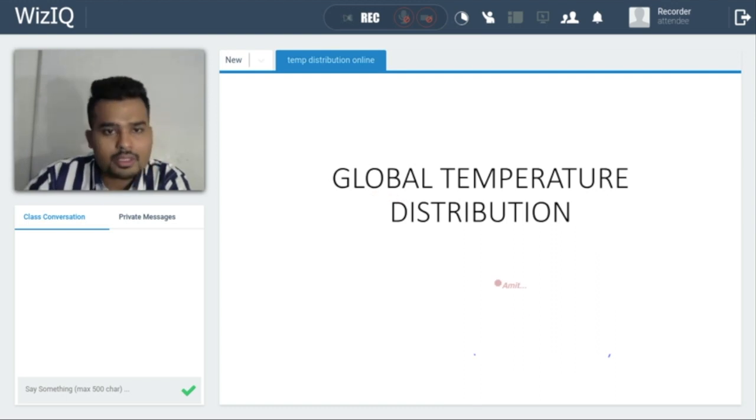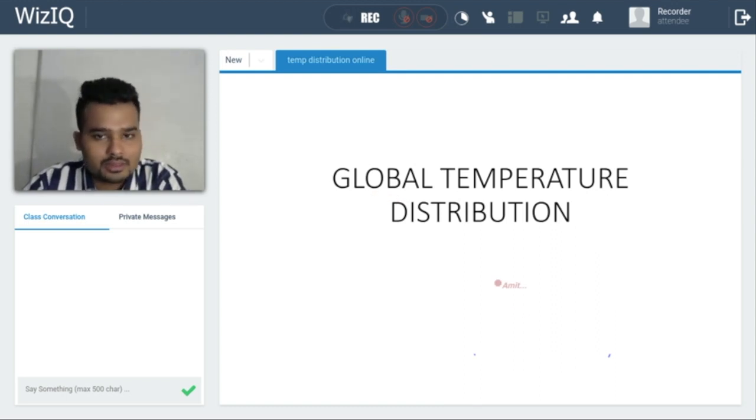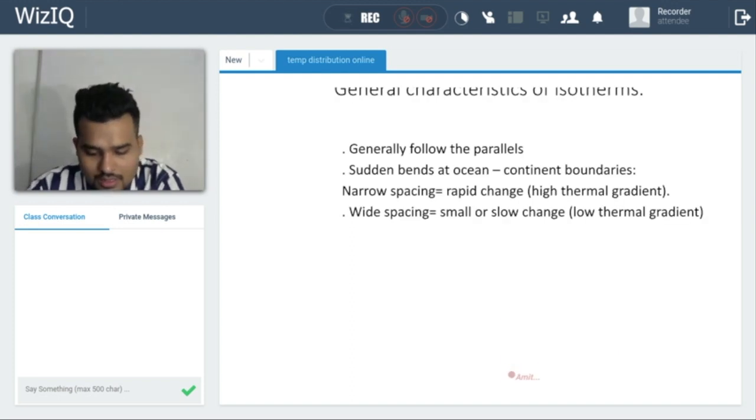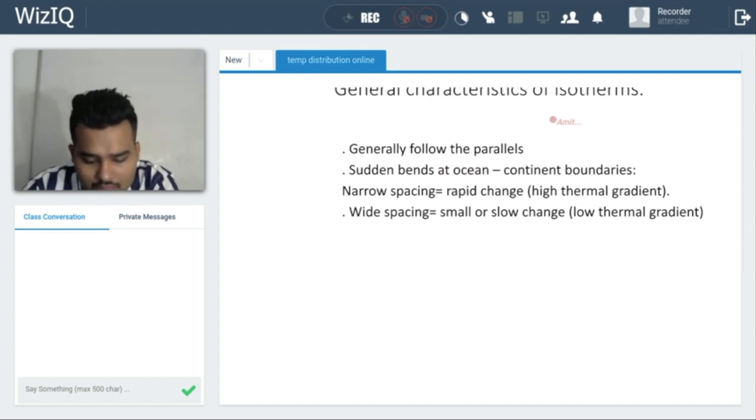Now we are going to talk mainly about isotherms in this topic. What do isotherms mean? Isotherms simply means a line connecting points of equal temperature. These are called isotherms. Iso means same, therm means temperature. Now, there are some general characteristics of isotherms.